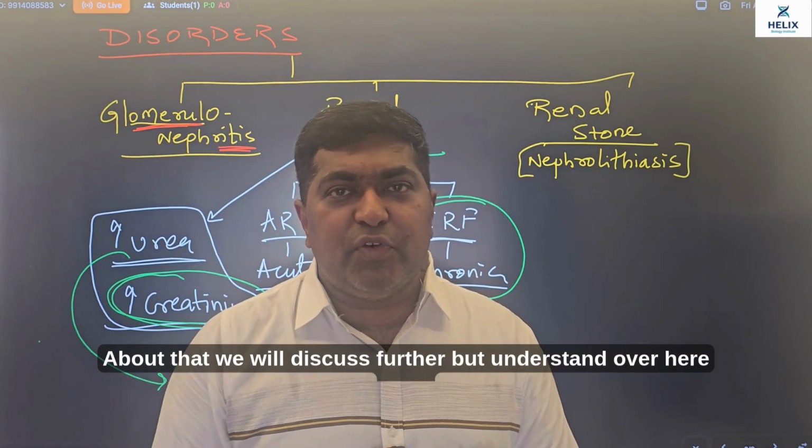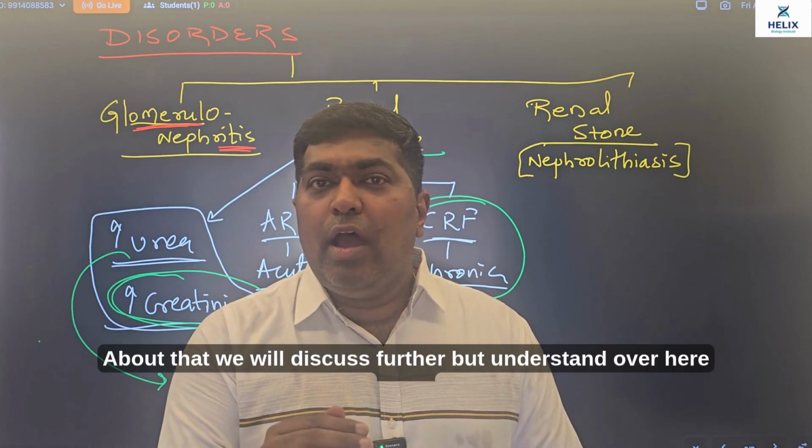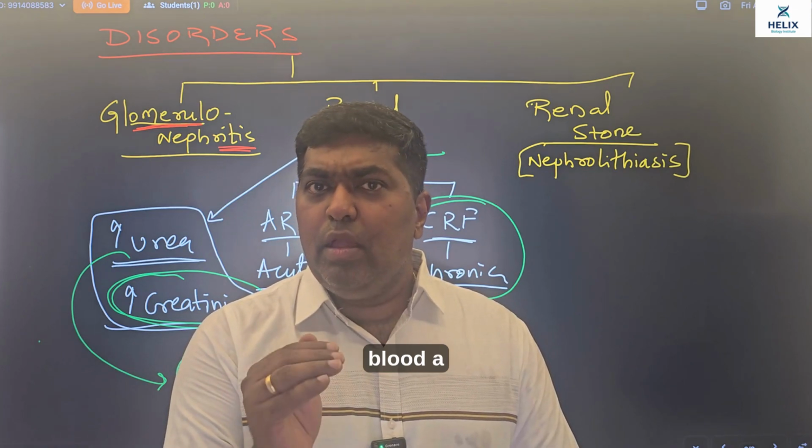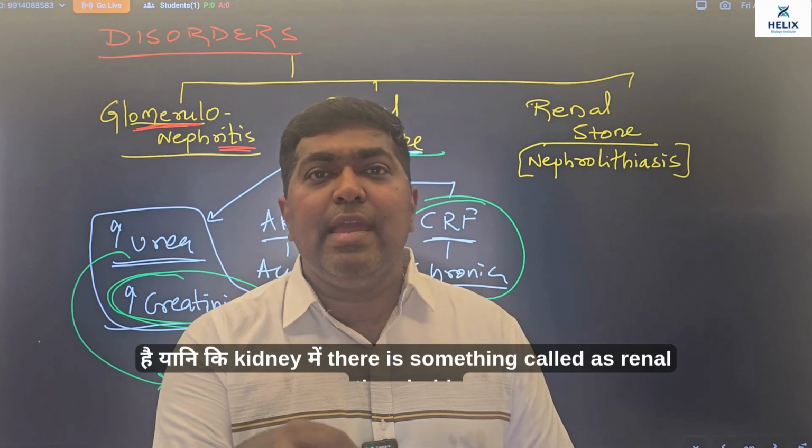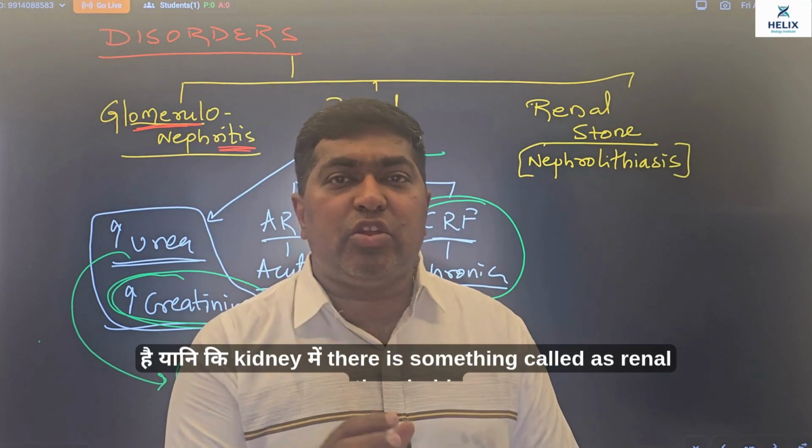About that we'll discuss further, but understand over here, हमारा blood a particular level of glucose को filter out होने से रोक सकता है, यानी कि किडनी में there is something called as renal threshold.